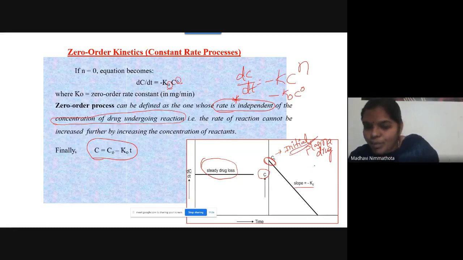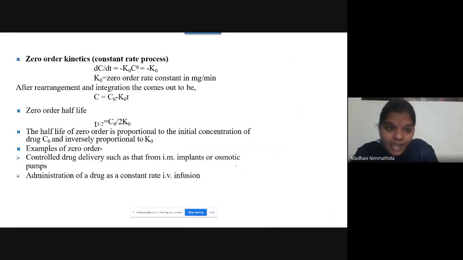Slope is minus K naught. Why? Because it is zero order, that's why your slope represents minus K naught. So when you plot the graphs of rate of reaction and concentration versus time, they show like this. This is about zero order kinetics.